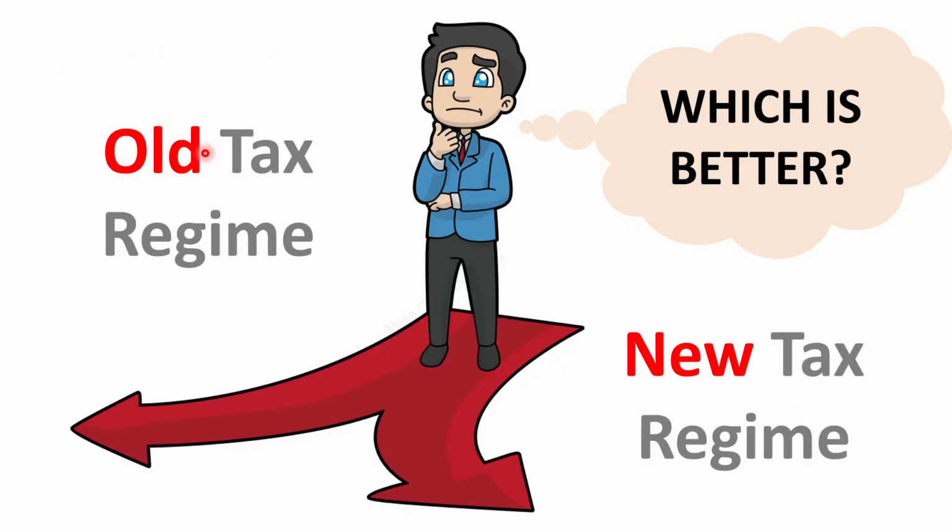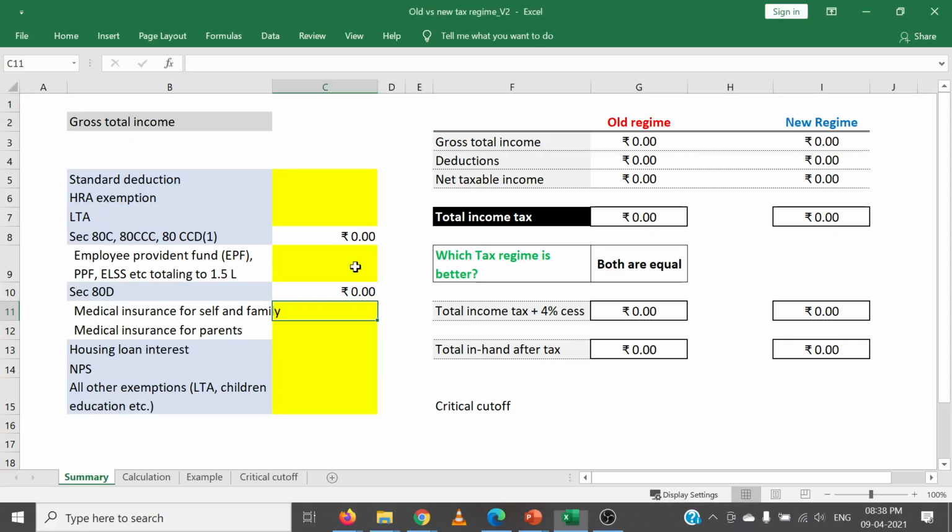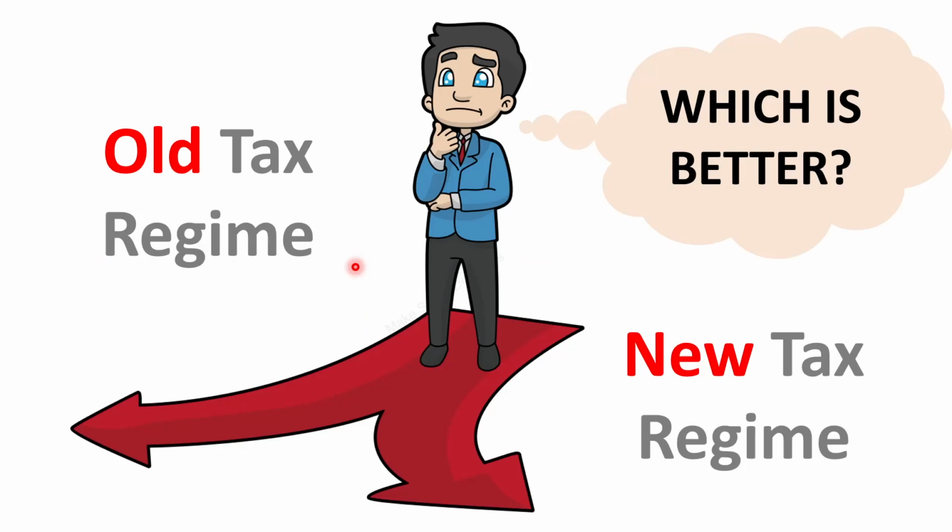Why? Even now, the old tax regime is in place, and many a time a common man is confused about which tax regime to choose. Which one would give the individual more savings, which one would help him with more in hand cash. To simplify this decision making, we have explained both the tax regimes with comparisons and examples across different tax slabs, along with an Excel based income tax calculator, which you can download from our description. Now let's get into the video.